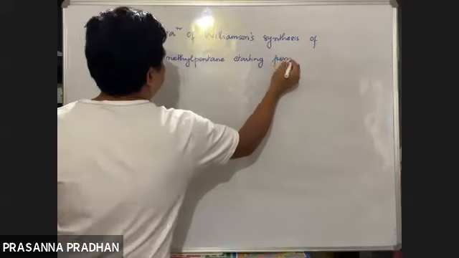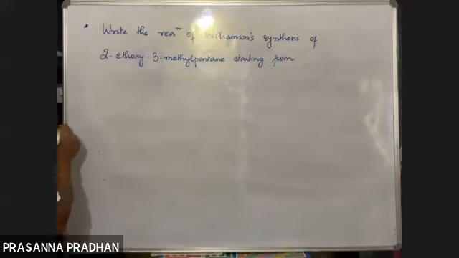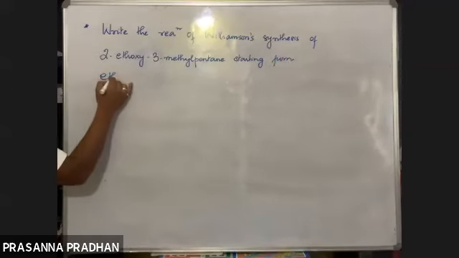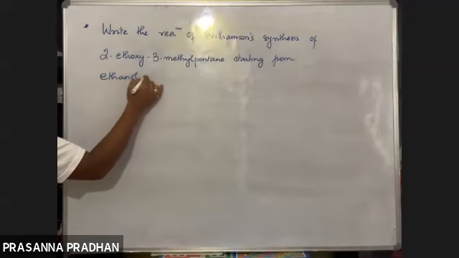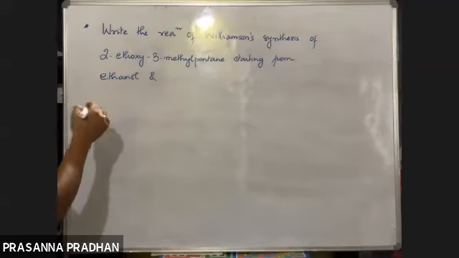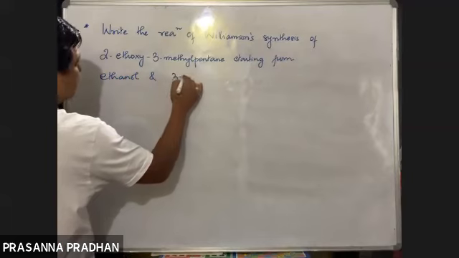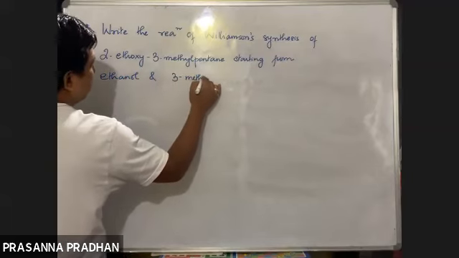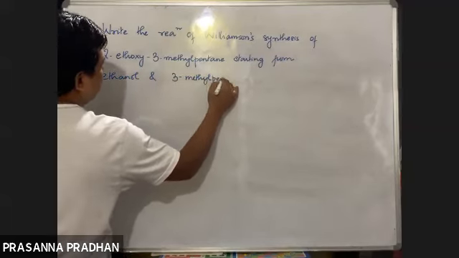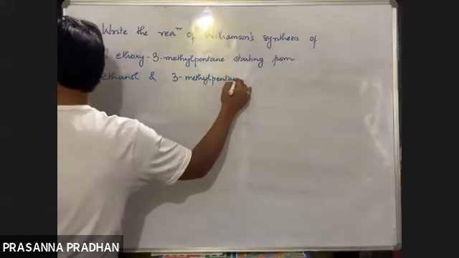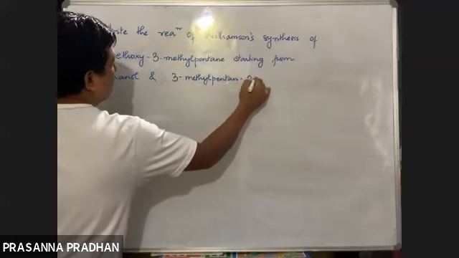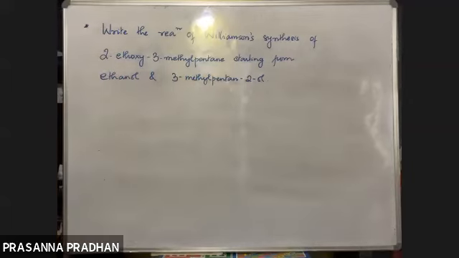The starting compounds are given: starting from ethanol and 3-methyl pentanol. Okay, chalo, do it.